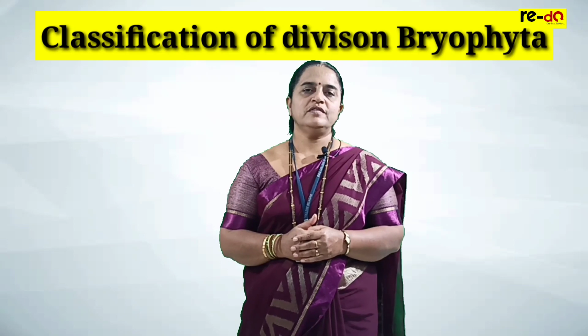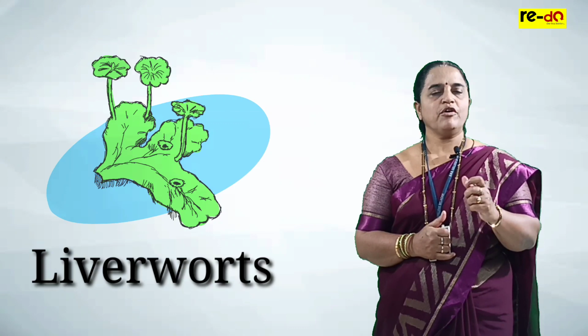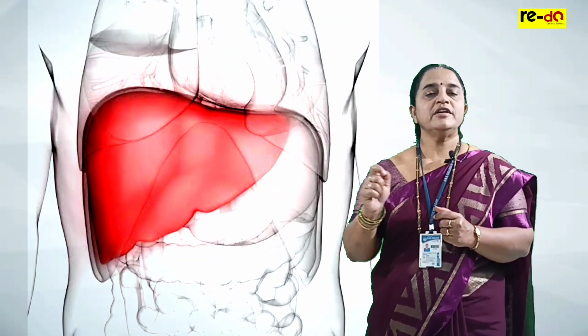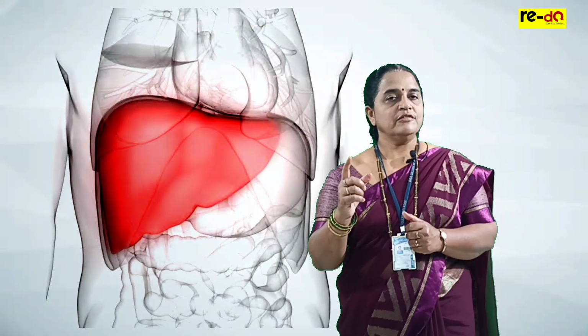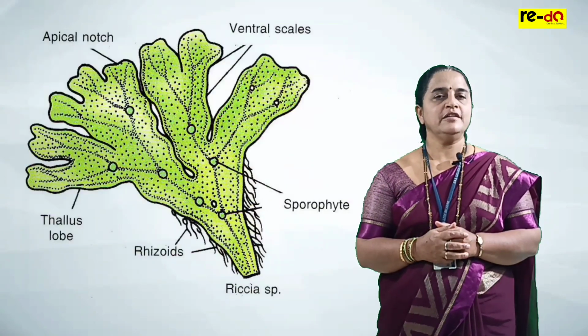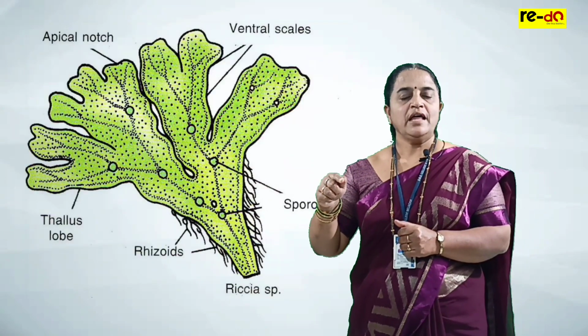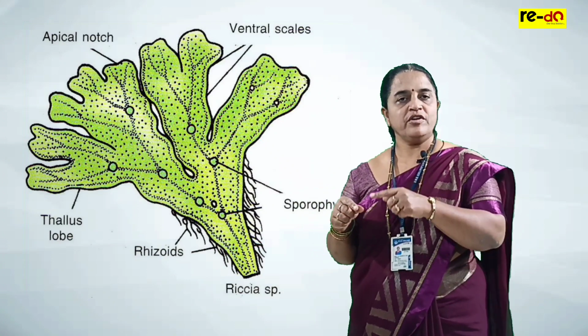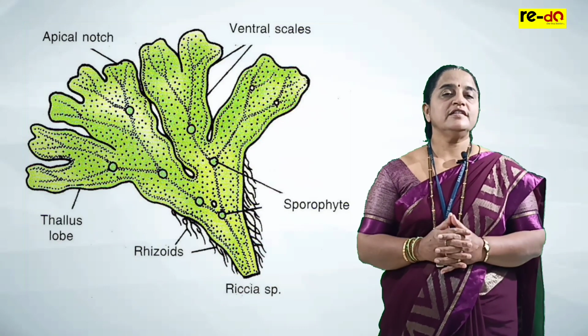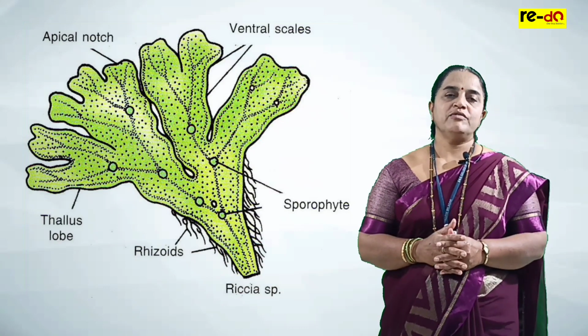Class 1 includes liverworts. In olden days, extracts from these plants were used for curing liver disorders. This is one reason why they are called liverworts. Along with that, when you see Riccia, which is the main example in this group, the thalloid plant body shows lobed structures, which are compared with the lobes of the liver. So this is another reason why we call them liverworts.